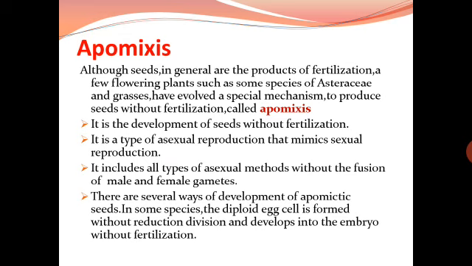It includes all types of asexual methods without the fusion of male and female gametes. There are several ways of development of apomictic seeds. In some species, the diploid egg cell is formed without reduction division and develops into the embryo without fertilization.